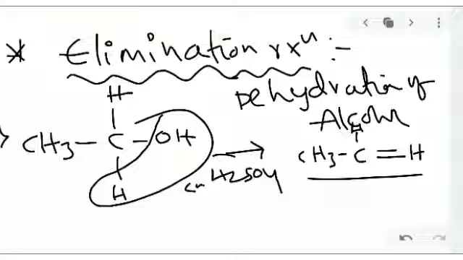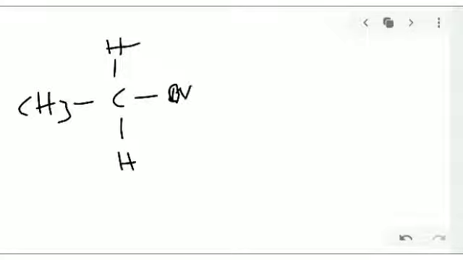Let me see another example. Here CH3, CH and CH, with bromide. This means removal of HBr.